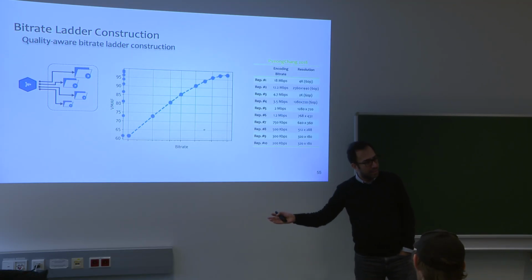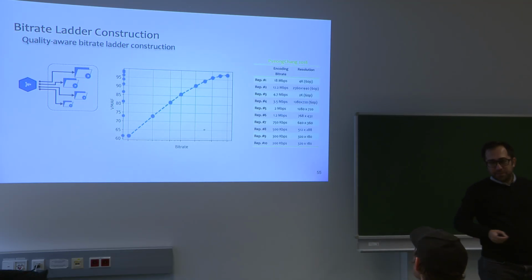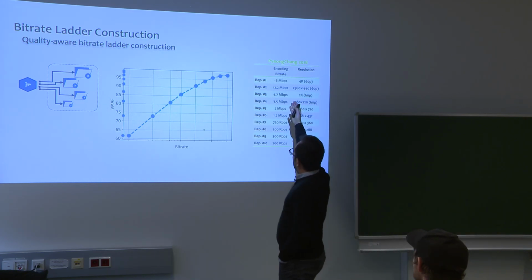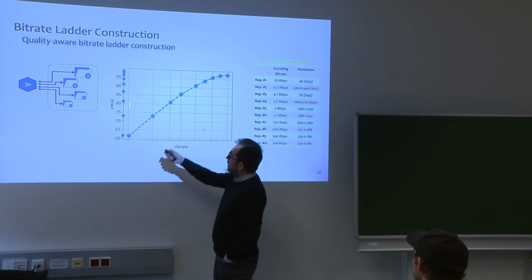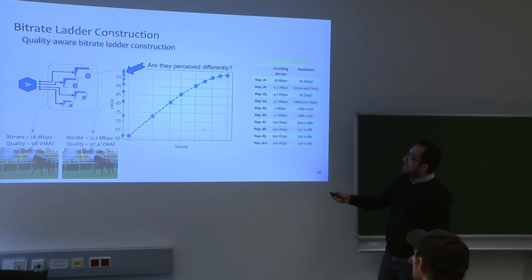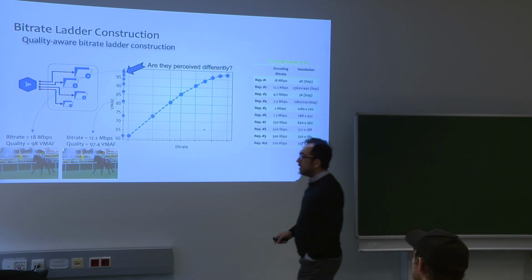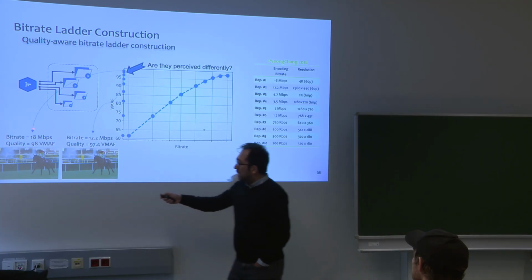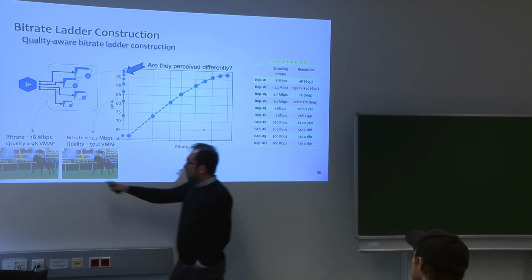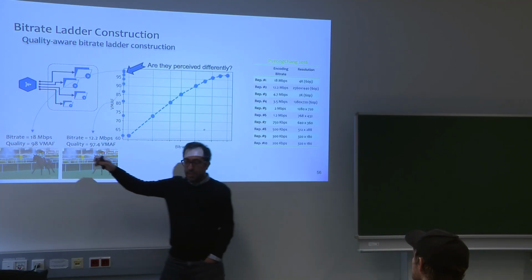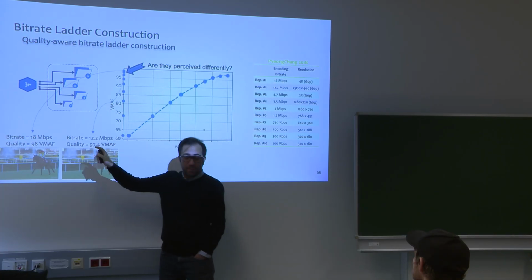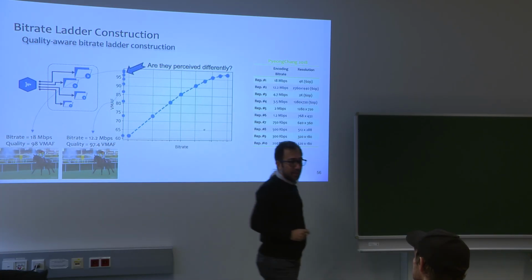So not only do we consider the network and the request from the clients, we also consider the content itself. So if we encode one video at these bit rates and we then calculate their qualities from 0 to 100, we can see that lots of representations have very similar qualities. This video that has been encoded at 18 megabits per second has the quality of 98, very high quality. The next representation here has 12.2 megabits per second, but has the quality of 97.